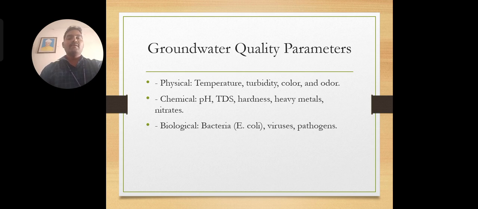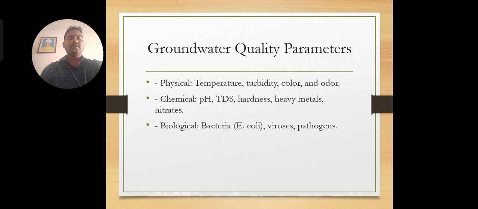And if the water has a fuel smell, or gets different smells, then we don't recommend that water as drinking water, or even for industrial use. So likewise, the physical parameters we consider are temperature, turbidity, color, and odor.